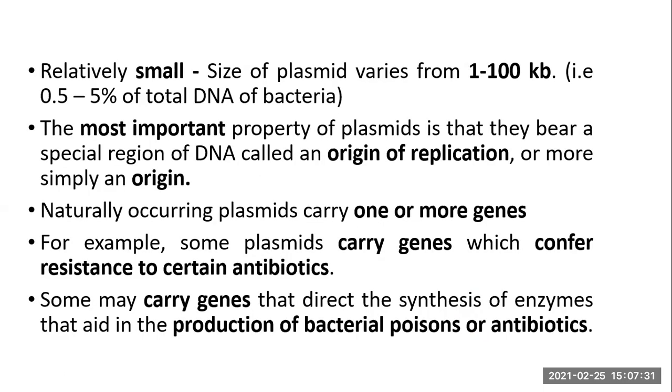So as you have seen, plasmids are very small in size as compared to that of a bacterial DNA, that is about 1 to 100 kilo base pairs. Kilo means 1000. Okay. So 1000 to 100,000 base pairs are present in the plasmid, and plasmids may make up about 0.5 to 5% of the total bacterial DNA.